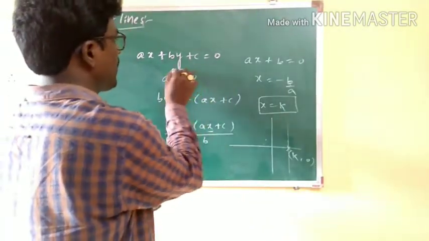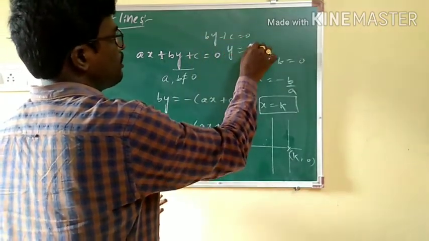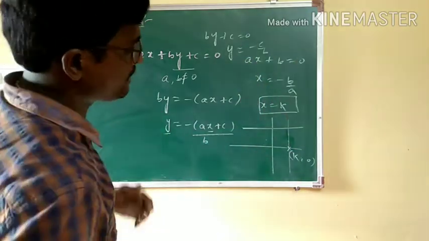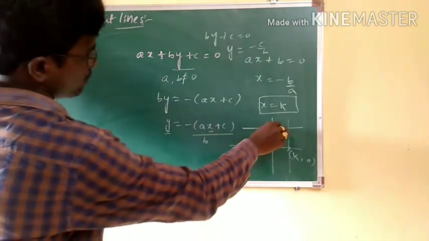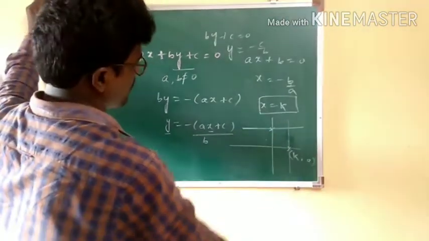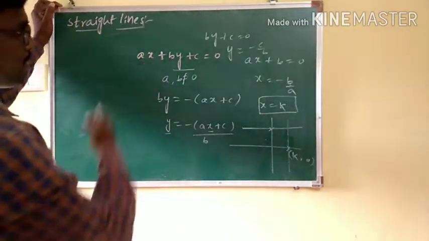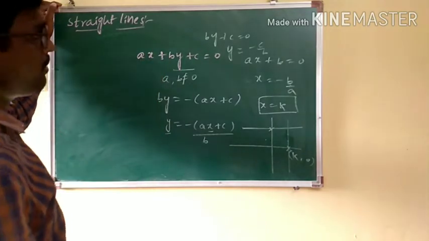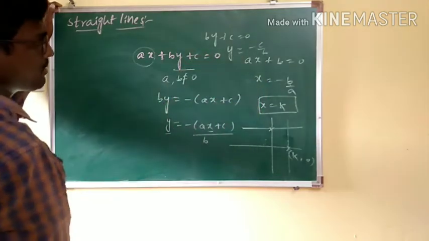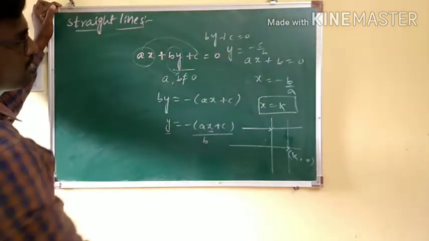If you have the equation like by plus c is equal to 0, therefore y is equal to minus c by b, and hence the line is going to be parallel to x-axis, and the point is 0 comma minus c by b. And in the previous case the point is minus b by a comma 0. Means in the equation ax plus by plus c equal to 0, if only a is equal to 0, we'll be getting by plus c equal to 0. If only b is equal to 0, we'll be getting ax plus c is equal to 0.